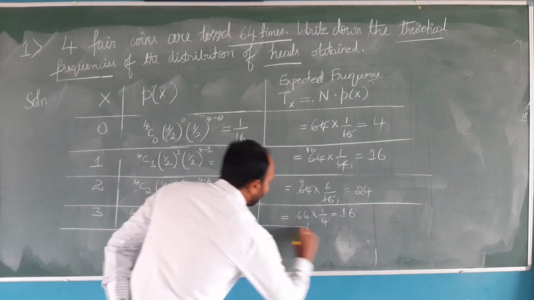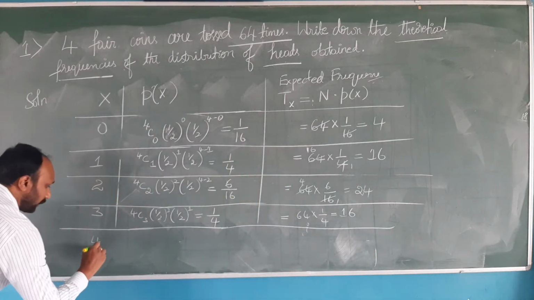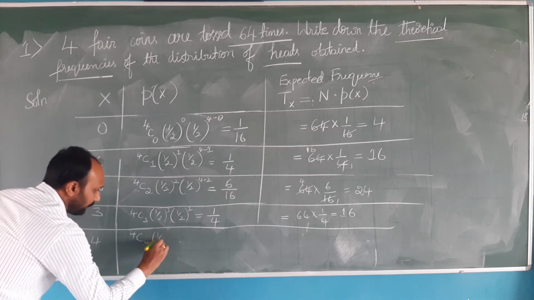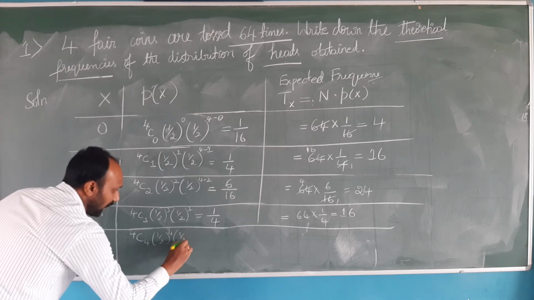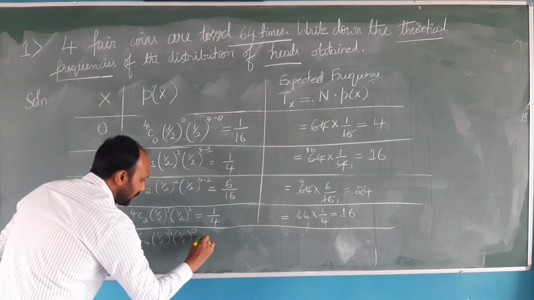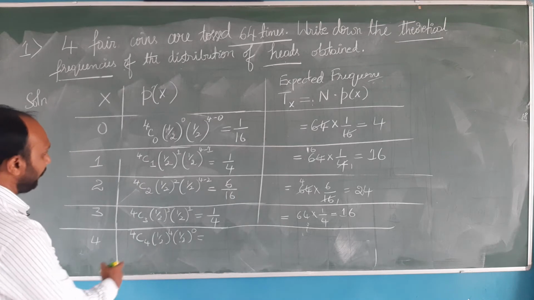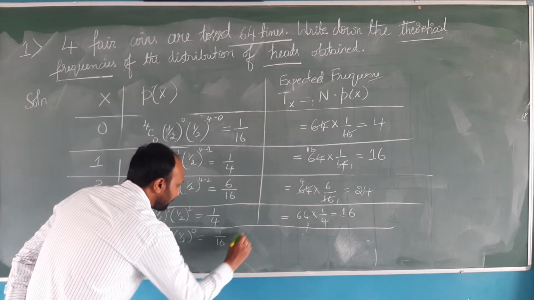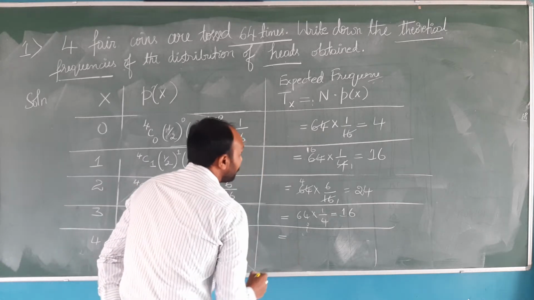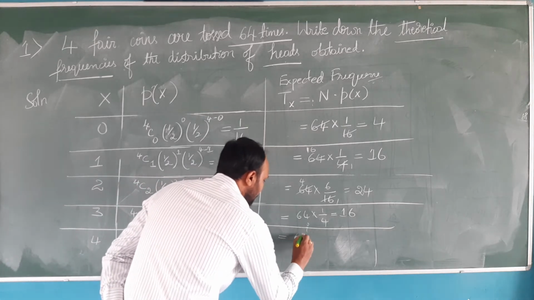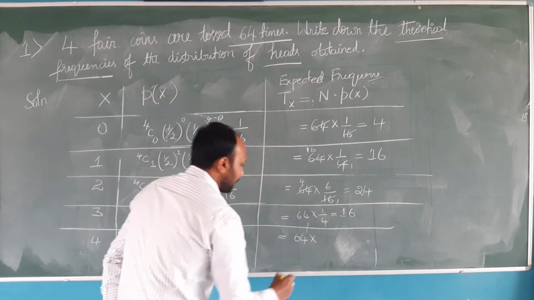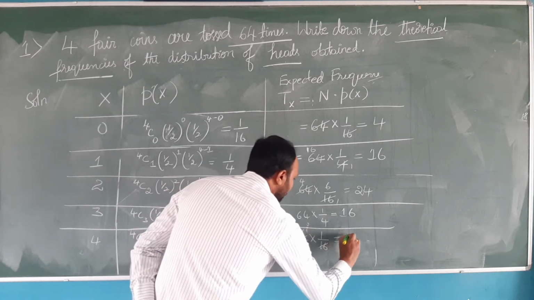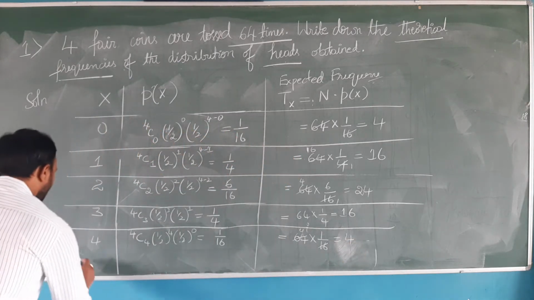Next, now x will be taking the value 4. If x takes the value 4, 4C4 half to the power 4 into half to the power 4 minus 4, that is 0. What will be the simplified value for the PMF? So the final value will be 1 by 16. So the total expected frequency is N into P of x, that is 64 into 1 by 16. 16 fours are 64, so the answer is 4.